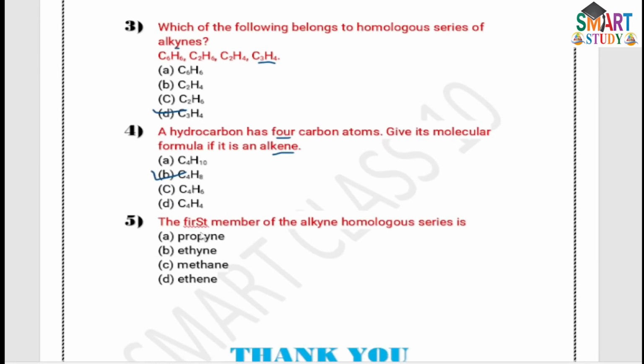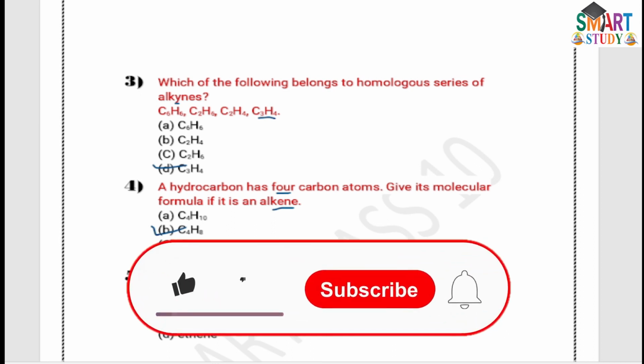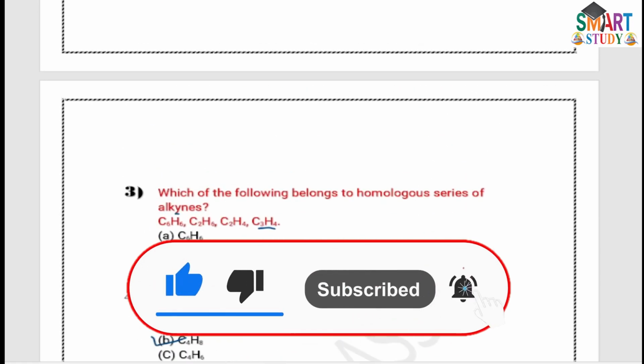And the last of this series: the first member of the alkyne homologous series. Alkynes consist of a triple bond, and the first member has 2 carbon atoms and a triple bond. Methane is not possible because it does not have a triple bond. Ethyne consists of the triple bond, and its formula is C2H2. The answer to this question is correct. And we have completed our questions.